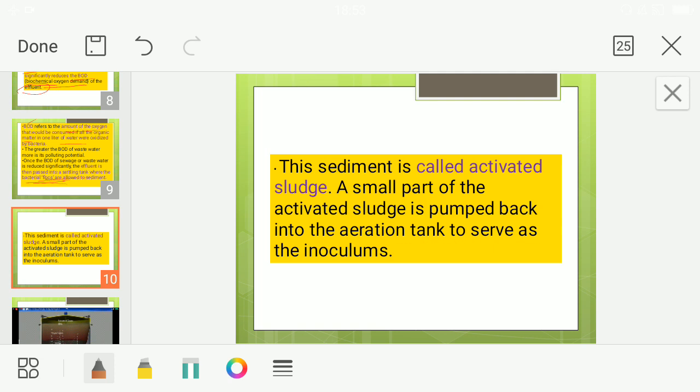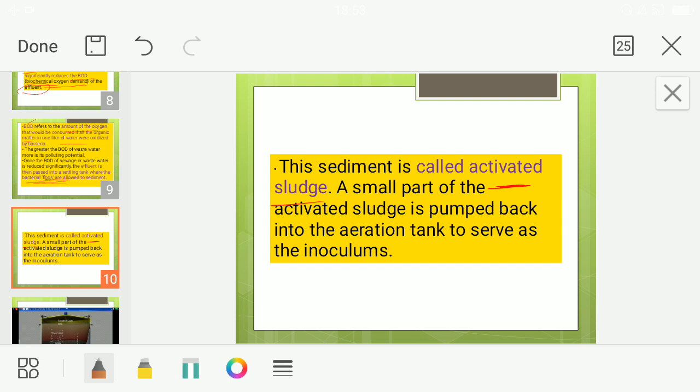Clear? This sediment is called as what? Activated sludge. So this sediment we call it as what? Activated sludge. It is the leftover of the organic matter which has been digested along with the flocks. That one we call it as what? Activated sludge, which is getting settled down at the aeration tank.